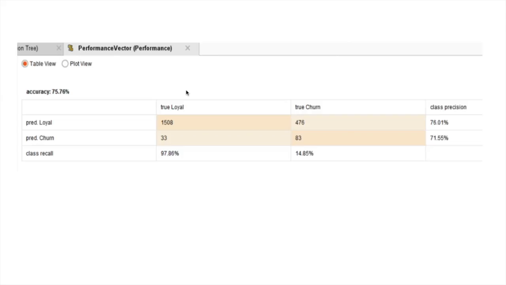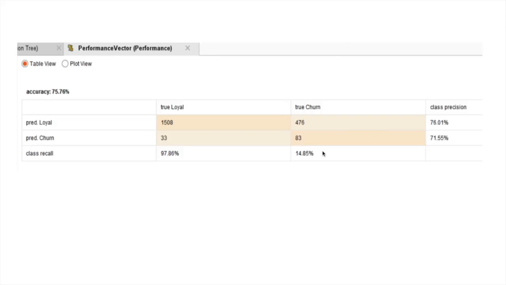Out of the 1,541 true loyal cases, the model predicted 1,508 as loyal, resulting in a class recall of 96.86%. For the other column, there is a total of 559 churn cases, and 83 were predicted as churn, which shows a class recall of 14.85%.